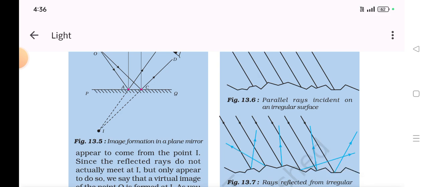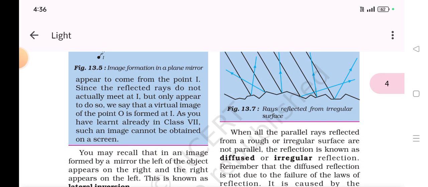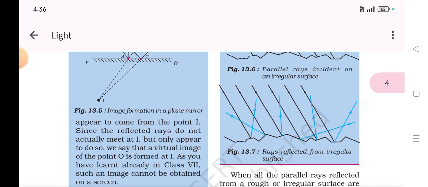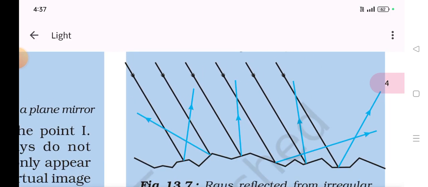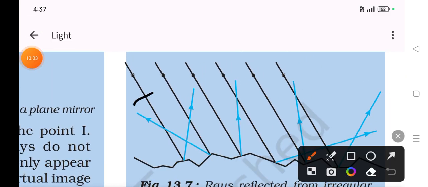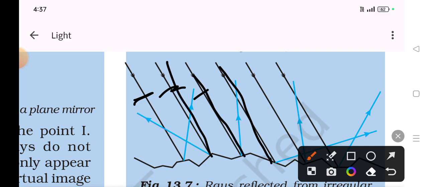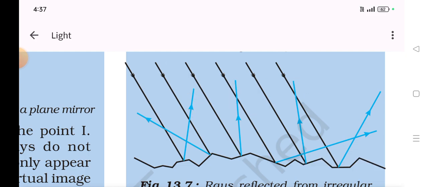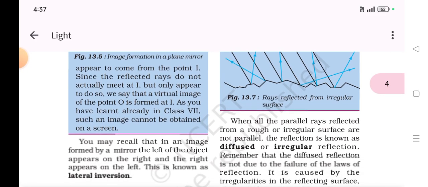No. The angle of incidence and reflection will be the same. But now this ray is having a different case. This ray is having a different case. Even this is having a different case, because the surface is more here, less here, above side, down side. So according to the surfaces, things take place.